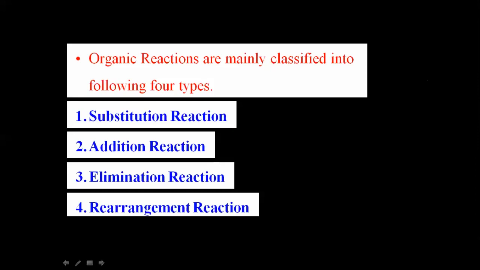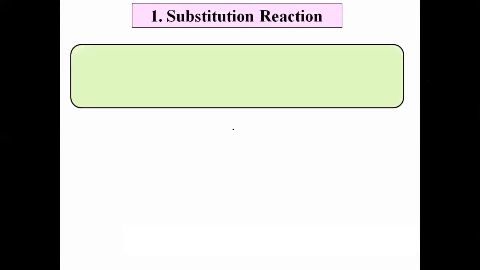Now here we are going to discuss all the four types of organic reaction in detail with their sub classification also. So let us see one by one. First, the substitution reaction, the first main type of organic reaction. Before going towards its definition, I will explain a simple example of this reaction.